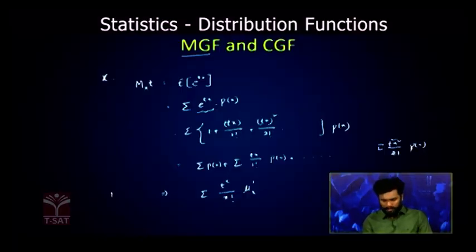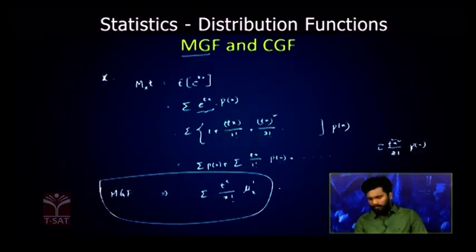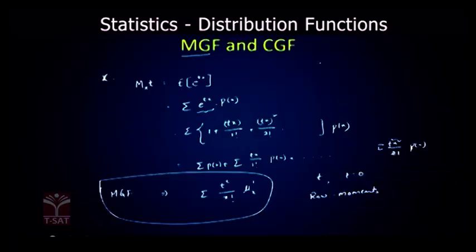Now this is the moment generating function, and when you differentiate this moment generating function with respect to t and substitute t equal to 0, then we will get raw moments. Raw moments are nothing but non-central moments. That's why the name moment generating function. The CGF, or characteristic function, is given by the expectation of e power itX, and it is denoted by phi of t, where i is equal to root minus 1.